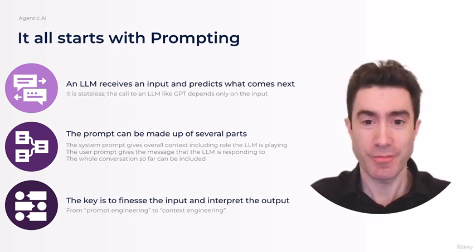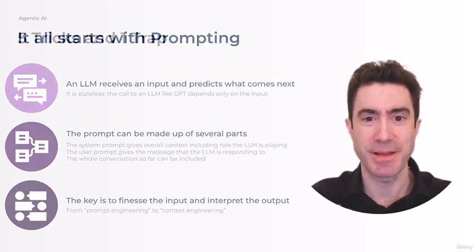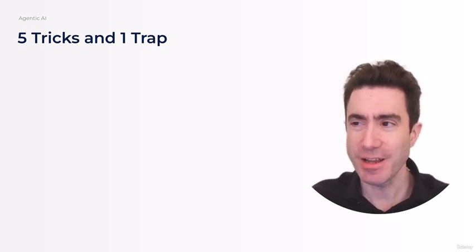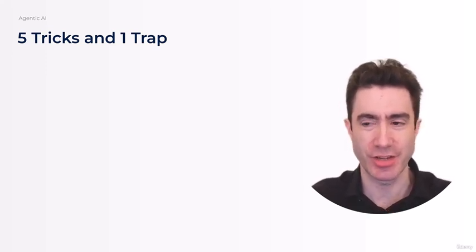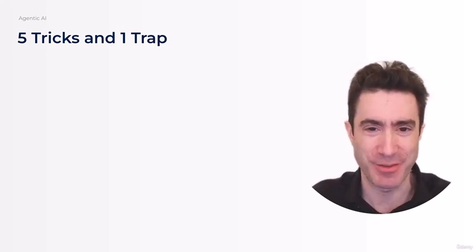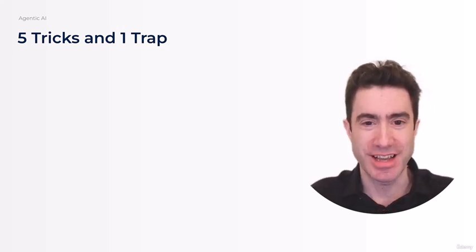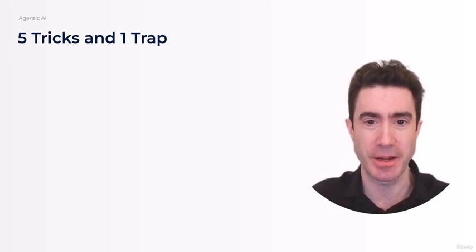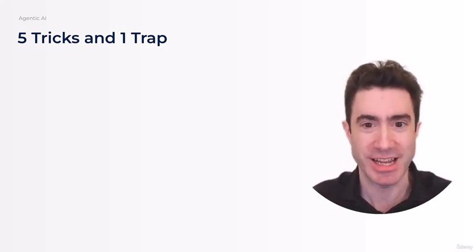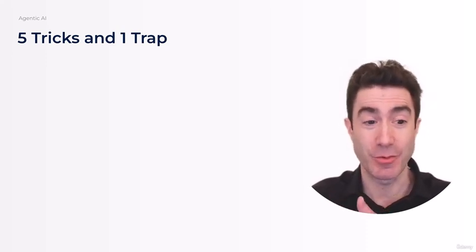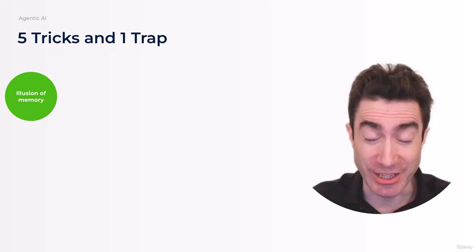So most of the magic behind agentic AI can be explained with 5 tricks, 5 conjuring tricks that we use that are all built around how we prompt and a little bit of how we train LLMs. And then I also want to mention a trap, which is a common pitfall, a common mistake that people can make with agentic AI.